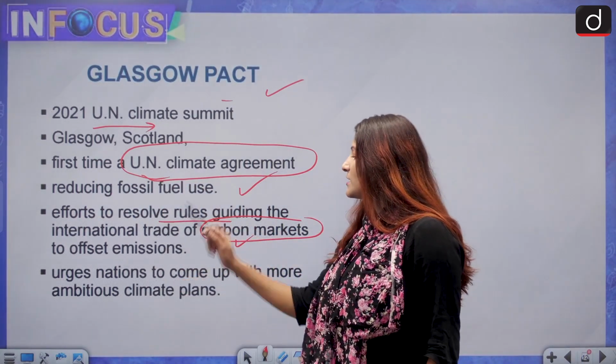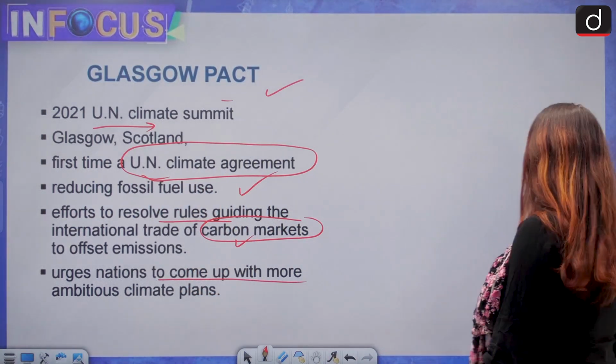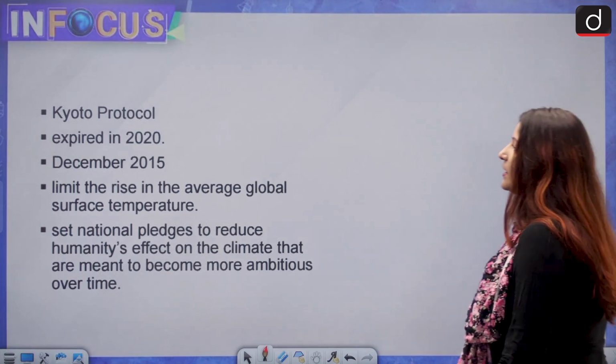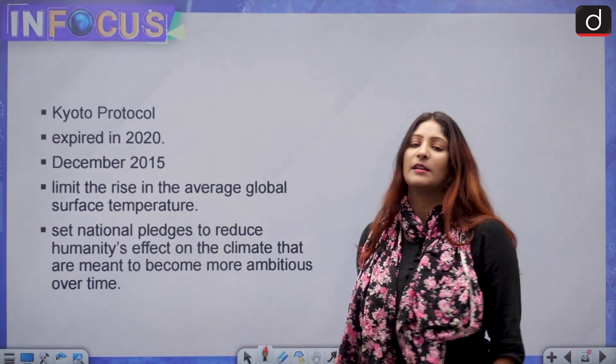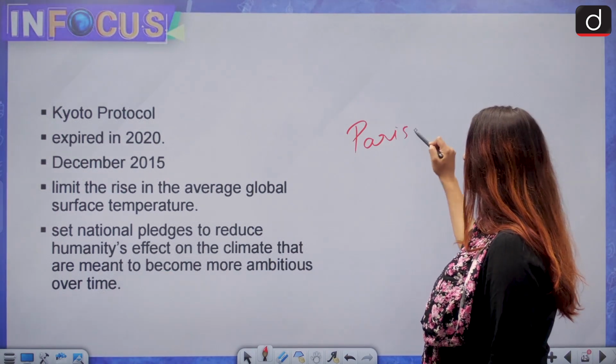Also, the Glasgow Pact urges nations to come up with more ambitious climate plans. Another important thing is the Paris Agreement. The Paris Agreement is the successor of the Kyoto Protocol.